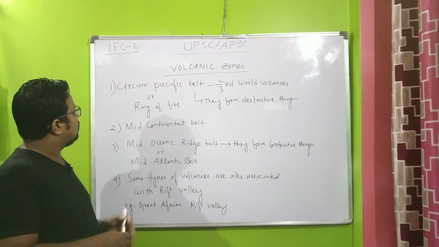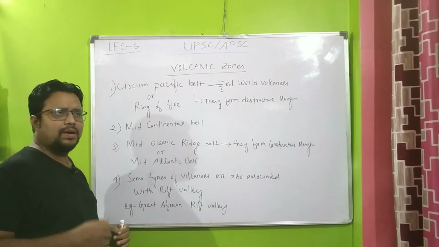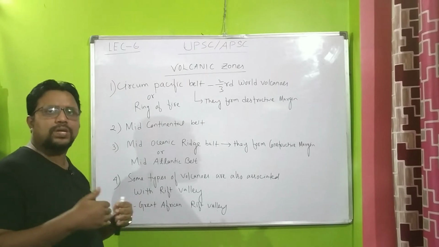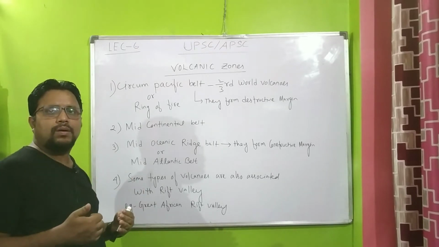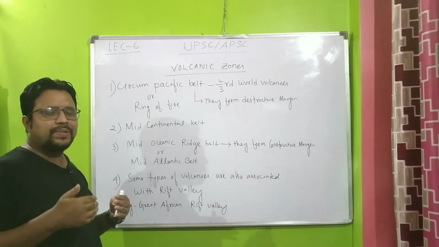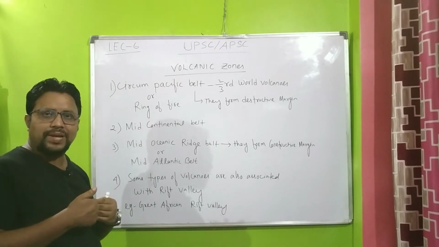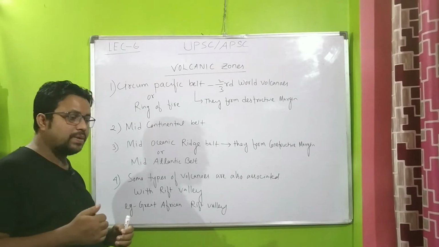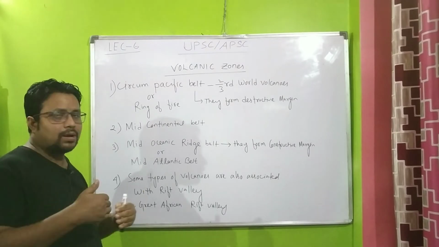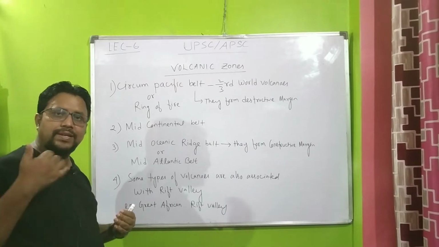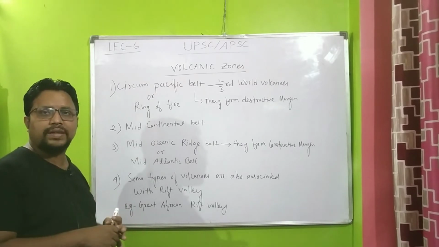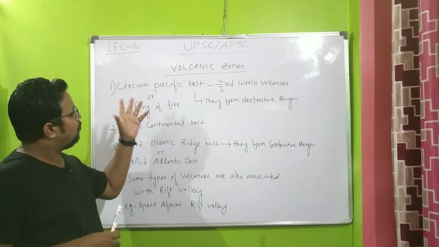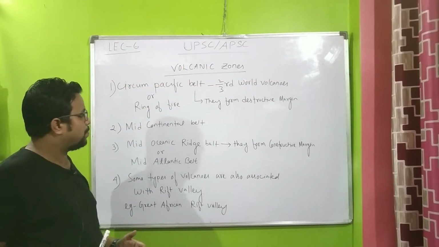And here, what happens in the circum-Pacific belt? If we consider the North American plate and the Pacific plate, both are colliding, thereby the formation of the Rockies is taking place. And the South American plate is colliding with the Pacific plate, thereby the formation of the Andes is taking place. And these places are also prominent for volcanic eruptions.